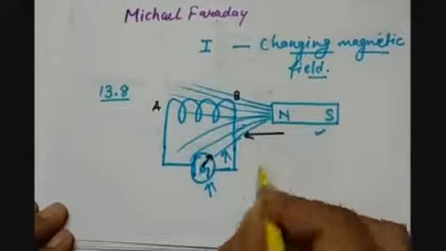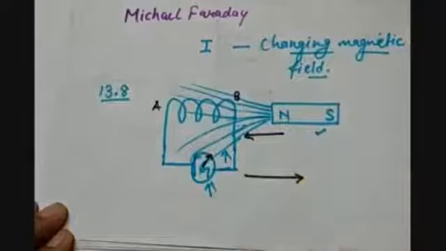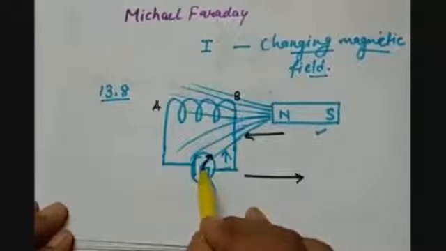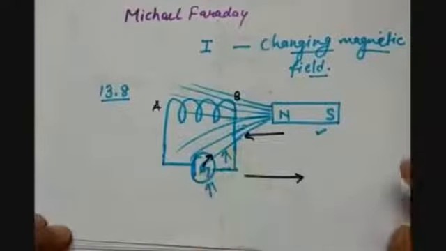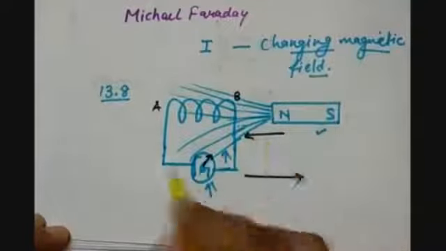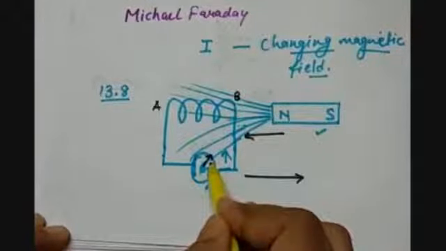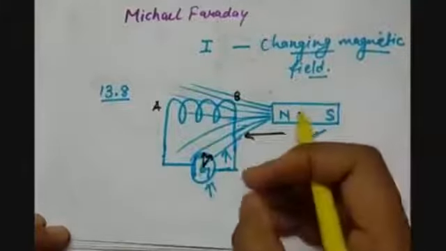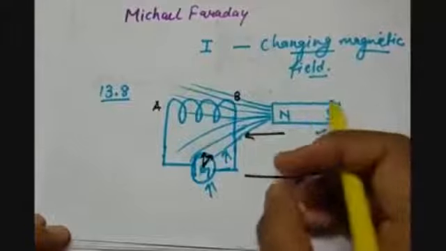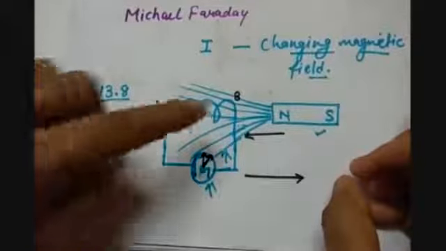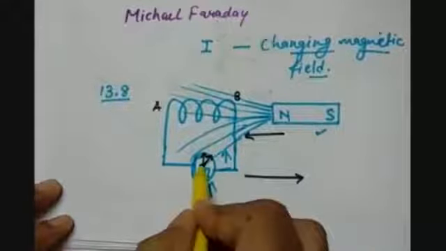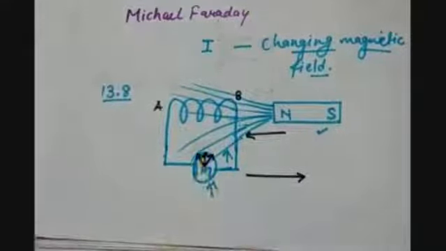And when we move it back away from the coil, or from the B end of the coil, then also there is a momentary deflection. Momentary deflection means when we are keeping it close, then there is a deflection in the galvanometer. When we keep it stationary, this will again come to 0. And when we bring it away from the B end of the coil, then again there is a deflection. But here the deflection will be in the reverse direction.